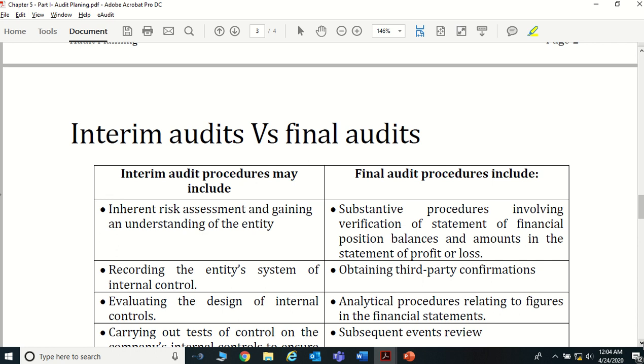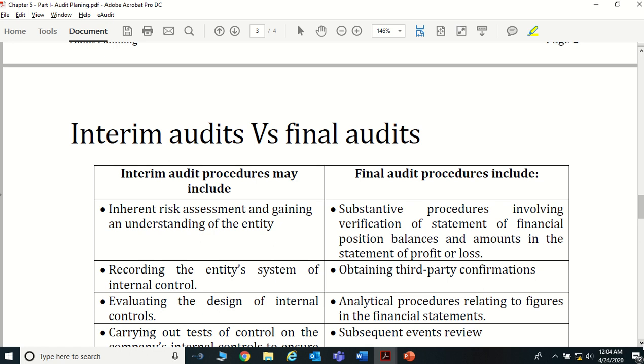Other than the annual audit, or the external audit, or the year-end audit that the auditor does, we do interim audits also. What do you mean by interim audits? Interim audit in the sense, say for an example, assume that we do a finance company audit on 31st March, which is the annual audit. On 3 months, or on a quarterly basis also, we can do a sort of audit for them.